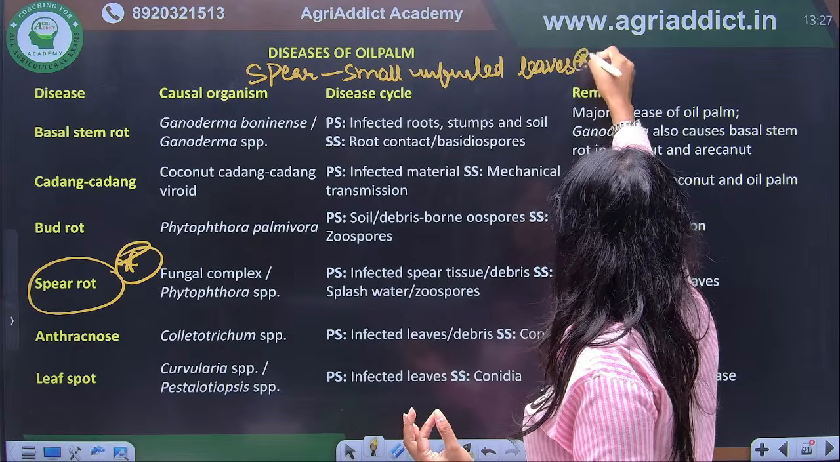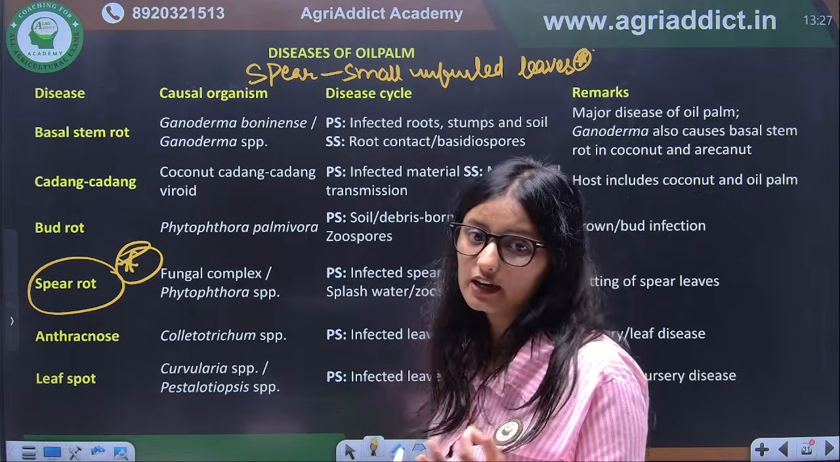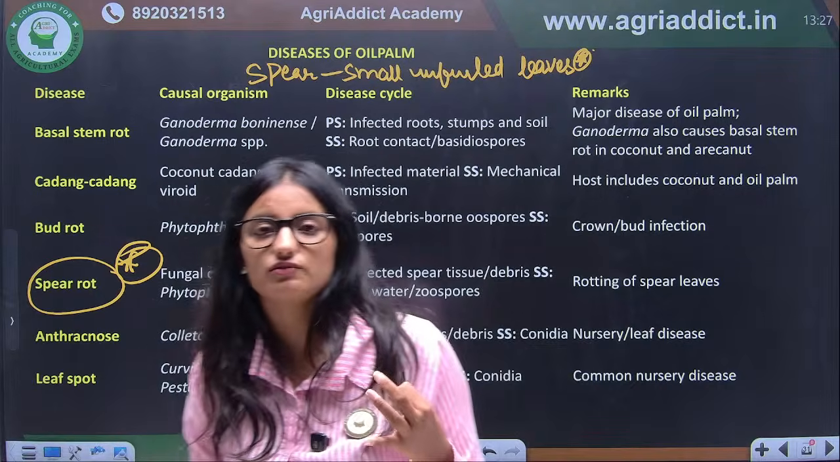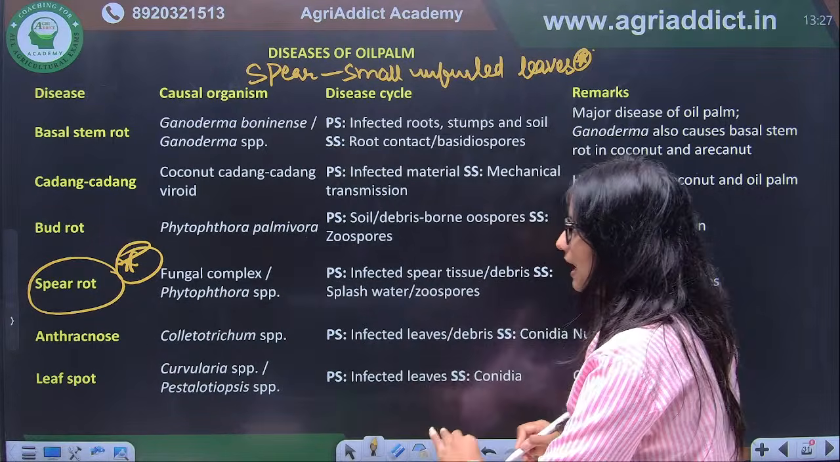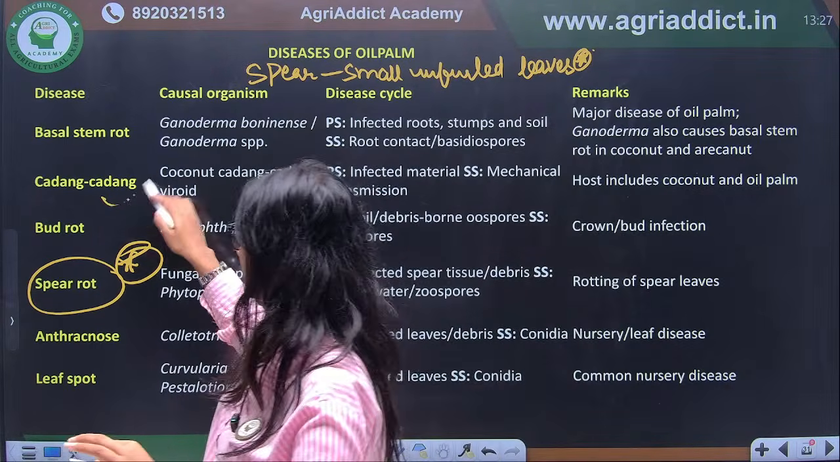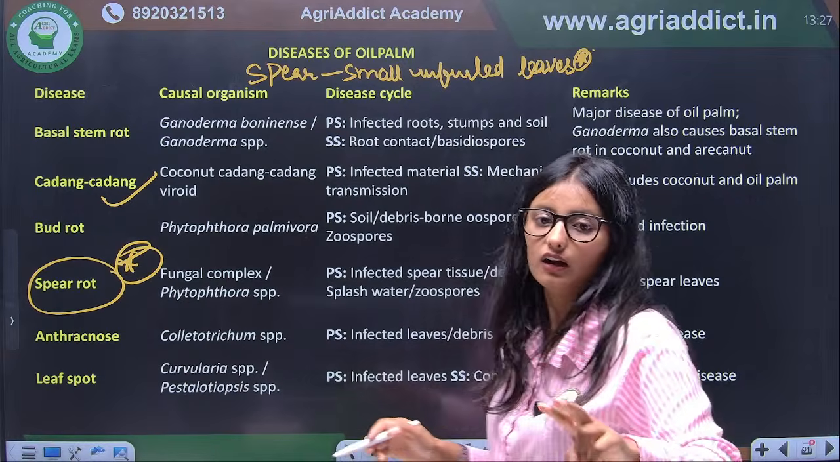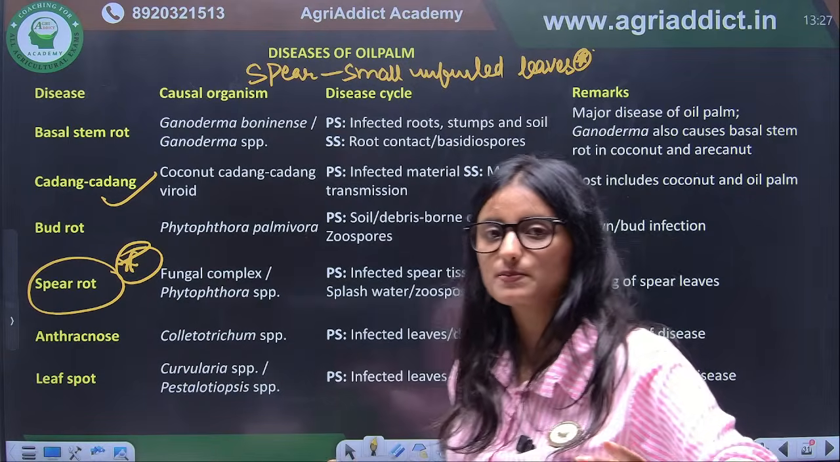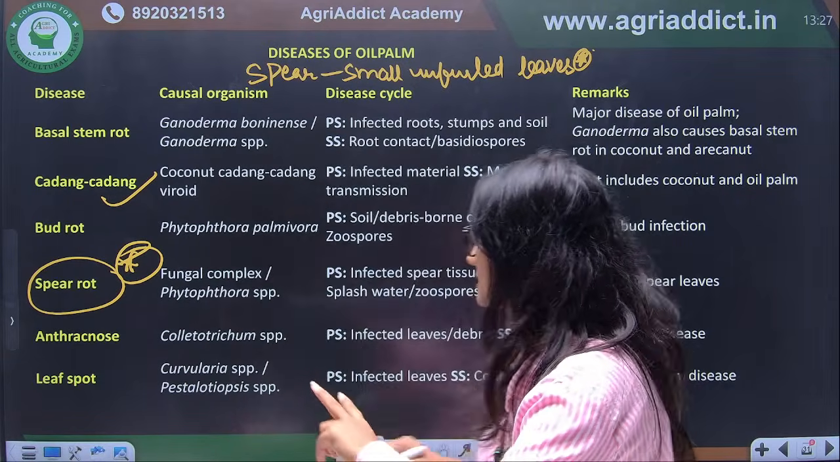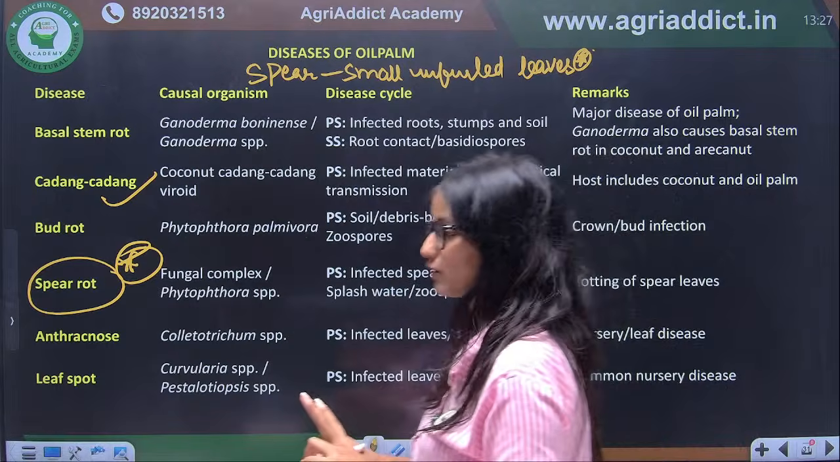Okay, this is what we call spear. So spear rot is again an important disease of which of the following crops? That is oil palm. We have discussed Kadang Kadang also. Kadang Kadang is damaging two crops: one is coconut and the other is oil palm, which is a viroid disease.